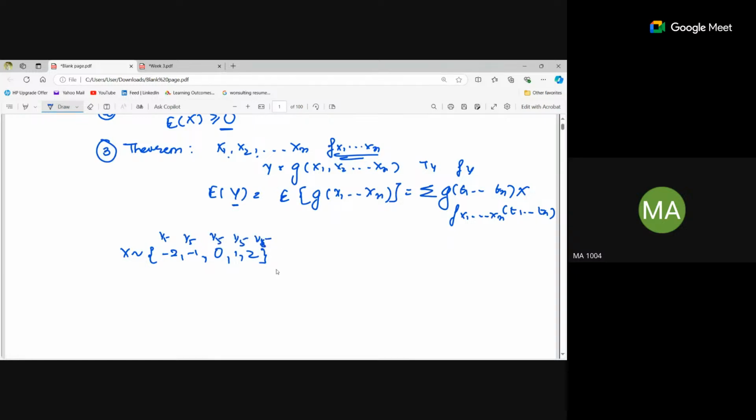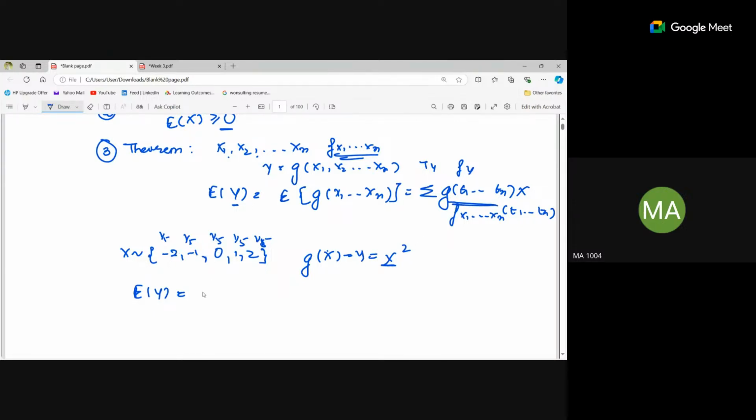Now, if y is x square, and we have to calculate the expectation of y, then the function is x square.